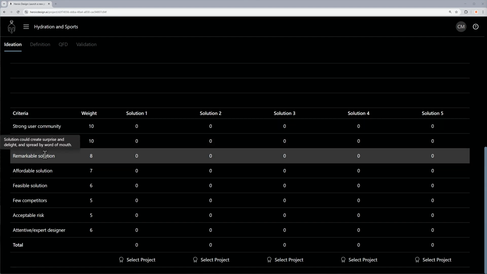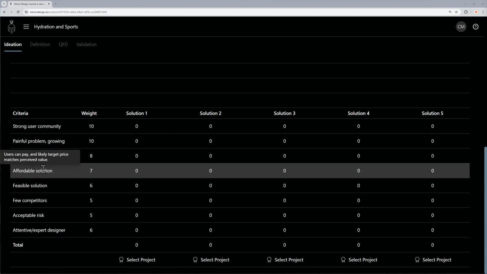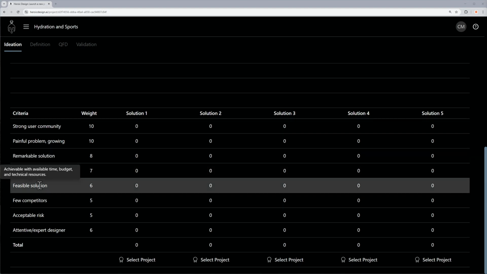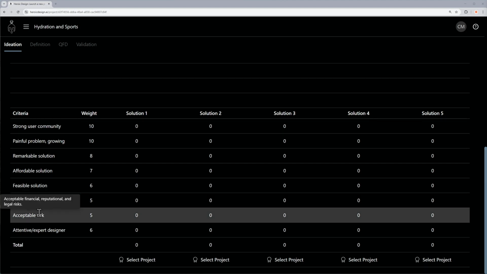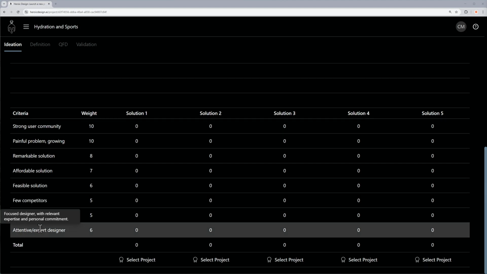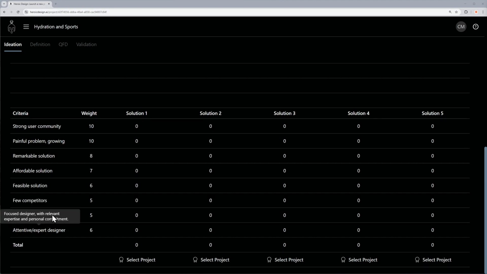Criteria help us focus on ideas with real potential, the ones that can become great solutions. Criteria are tailored to your project type, and they come with weights that reflect their importance. You'll find these criteria and weights at the bottom of the page. Take a moment to check them out before diving into the fun part, brainstorming. We'll talk more about criteria and weights in steps 3 and 4.